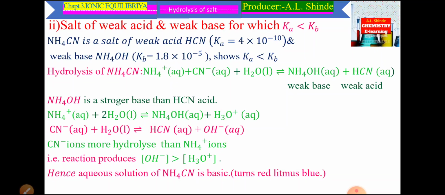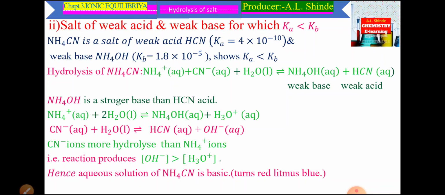In the hydrolysis of NH4CN, the NH4+ ions and CN- ions combine with water, forming NH4OH and HCN, that is both are weak: weak base NH4OH and weak acid HCN. The NH4OH is a stronger base than HCN is an acid.